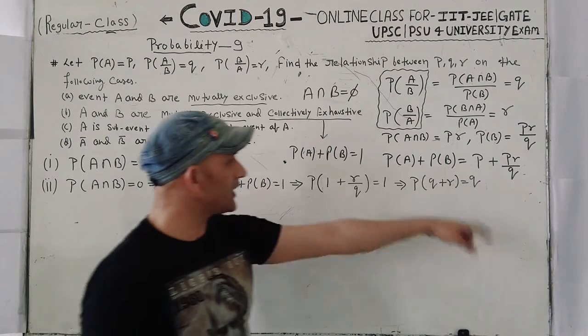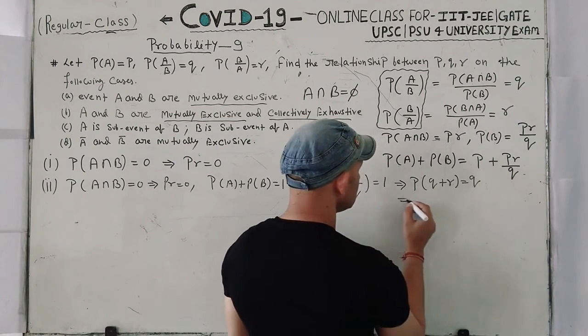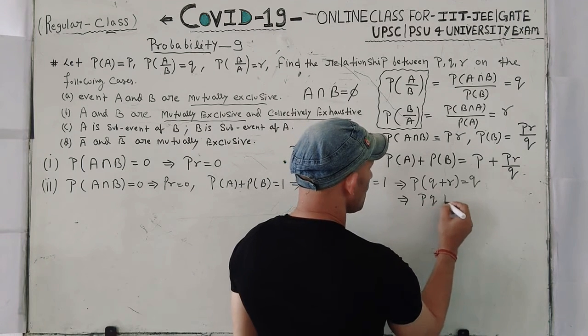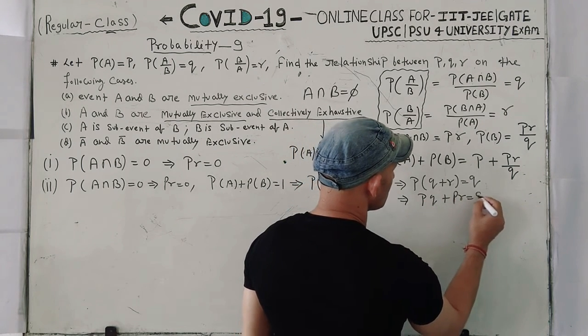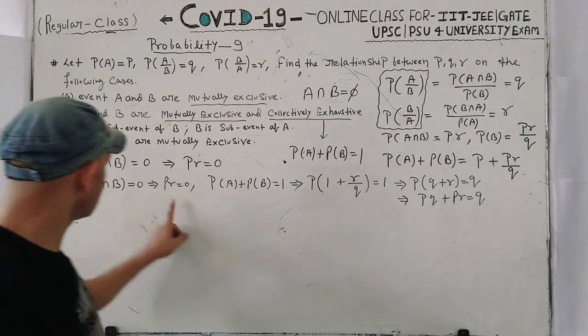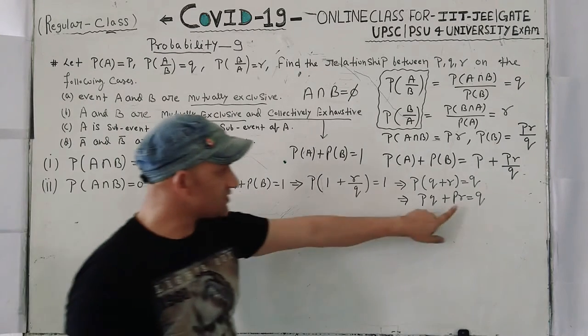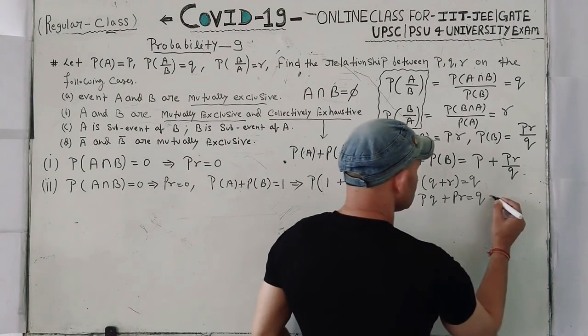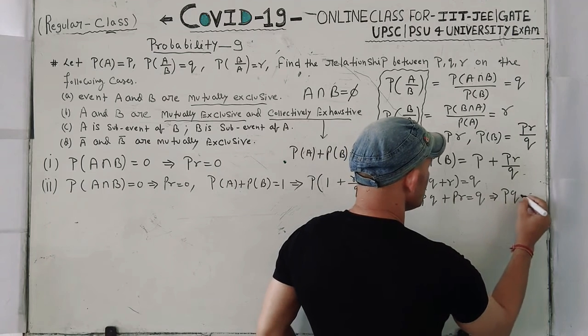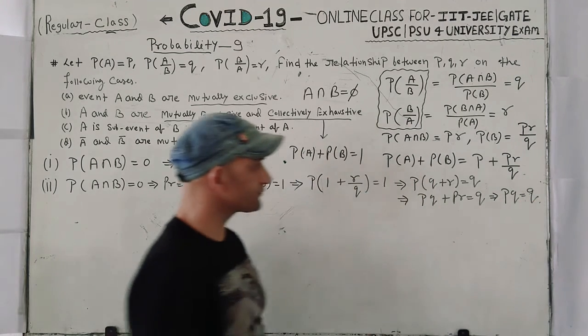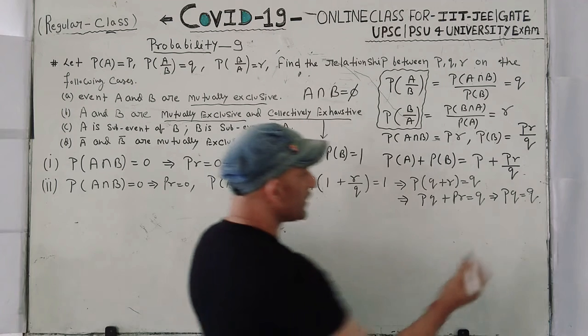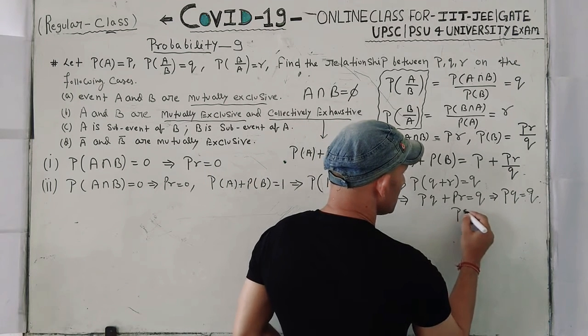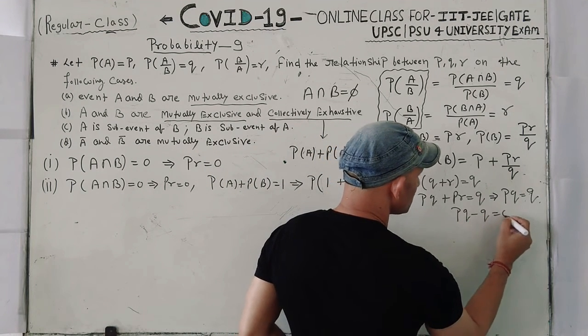Now you can again multiply. In this condition, PQ plus PR is equal to Q. What is PR? PR is 0. In this condition, PQ is equal to Q. Now if it comes here, then PQ minus Q is equal to 0.